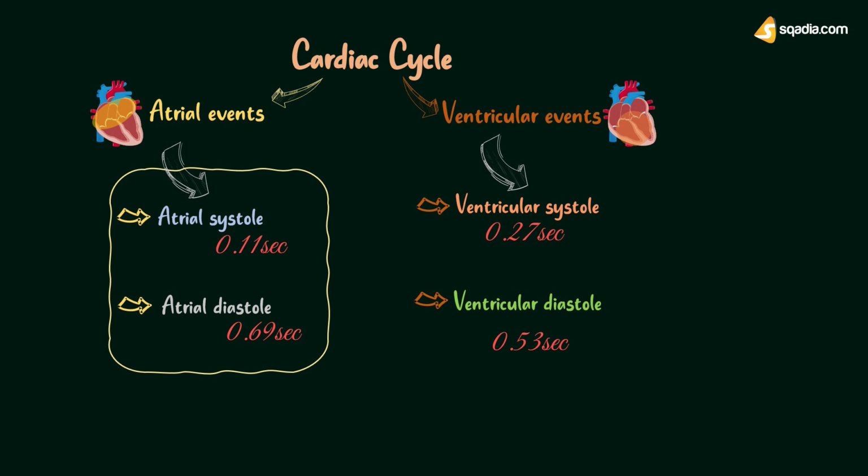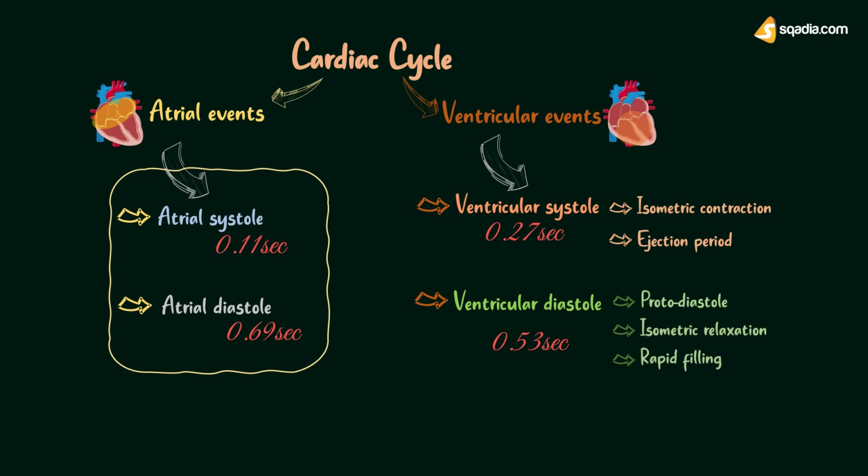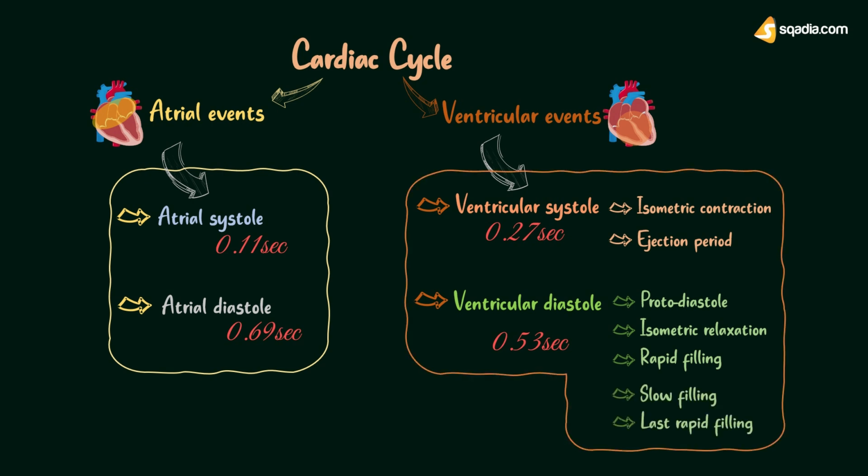Ventricular systole is divided into two subdivisions, that are isometric contraction and ejection period, and ventricular diastole is divided into 5 subdivisions, that are protodiastole, isometric relaxation, rapid filling, slow filling, and last rapid filling.